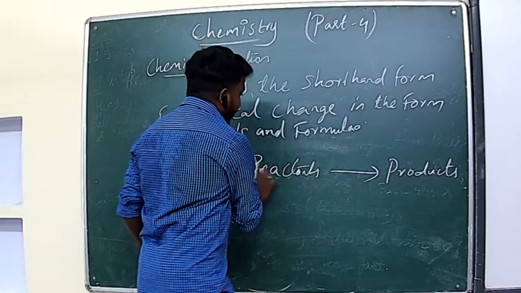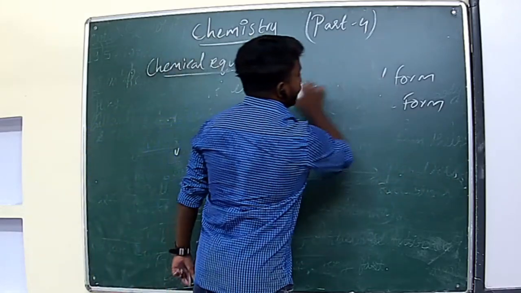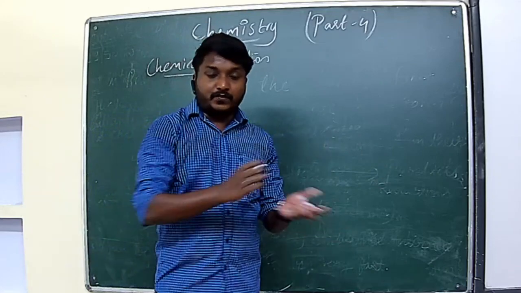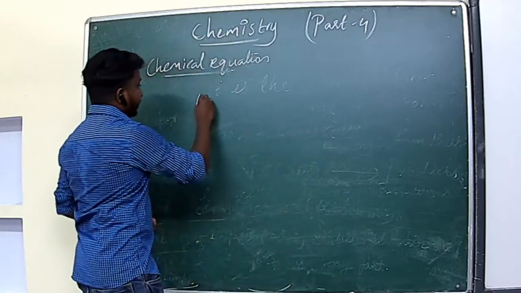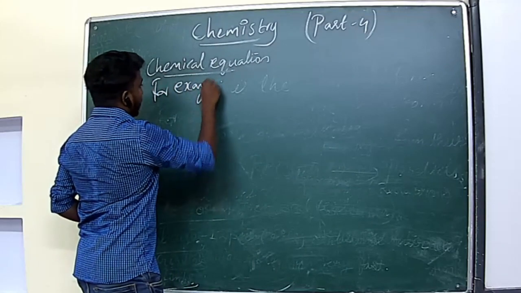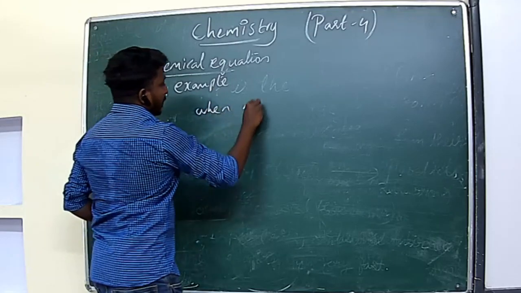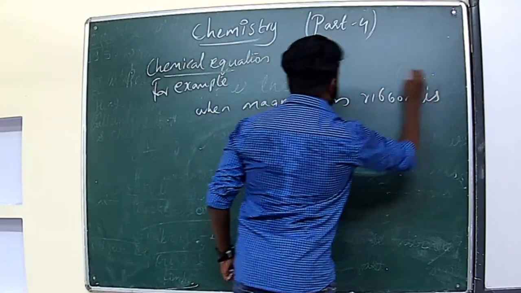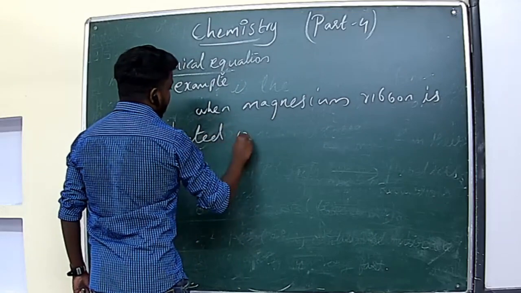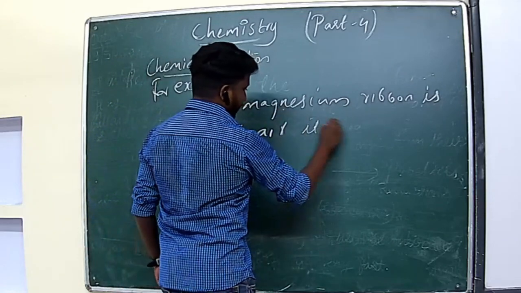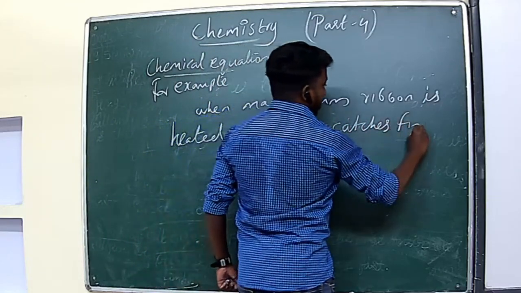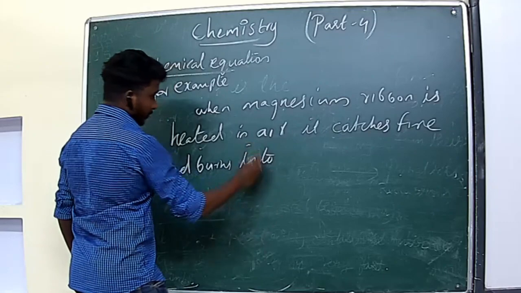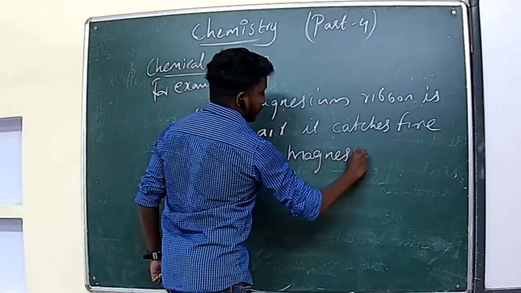For example, when magnesium ribbon is heated in air, it catches fire easily and burns into magnesium oxide.